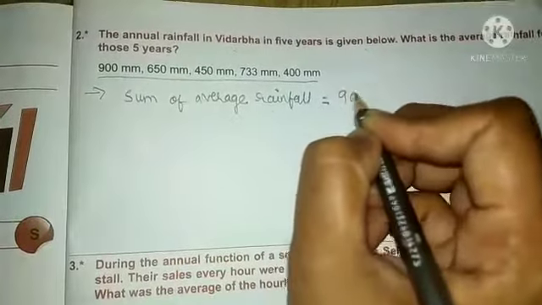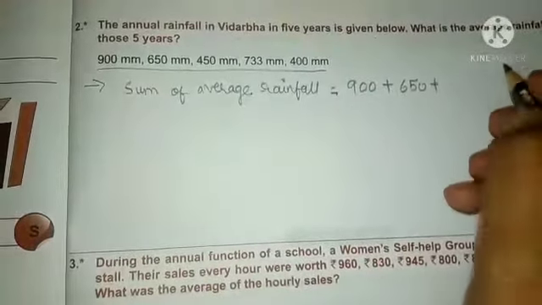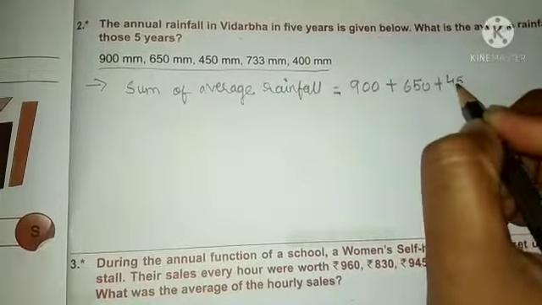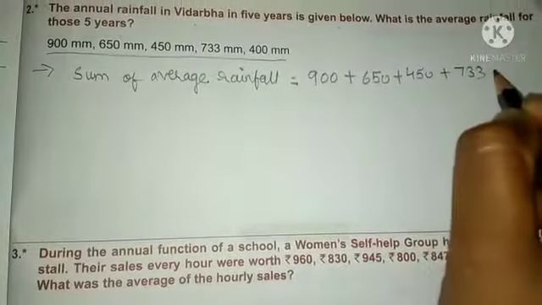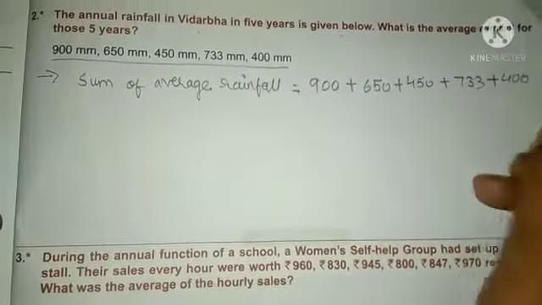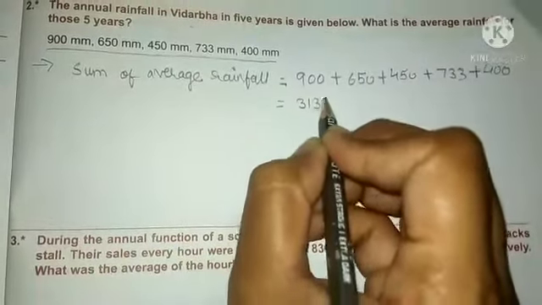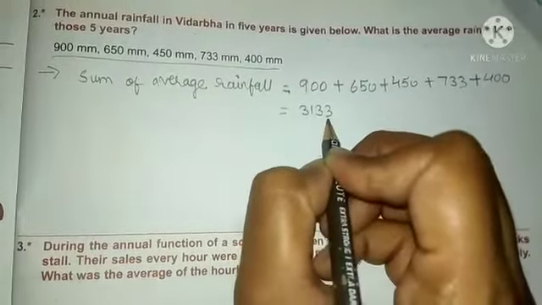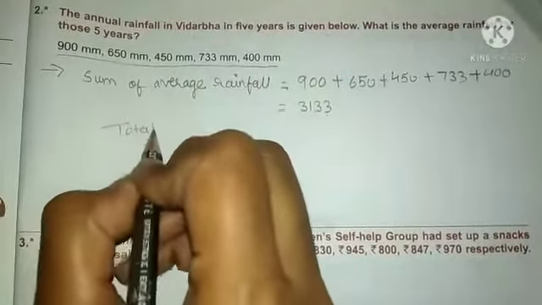You will do 900 plus 650 plus 450 plus 733 plus 400. Clear? If you add, you will get 3133.